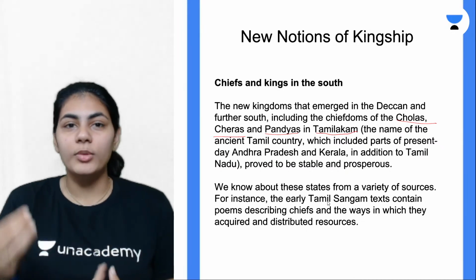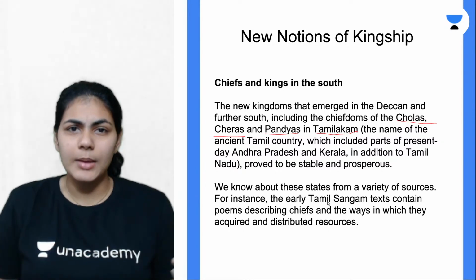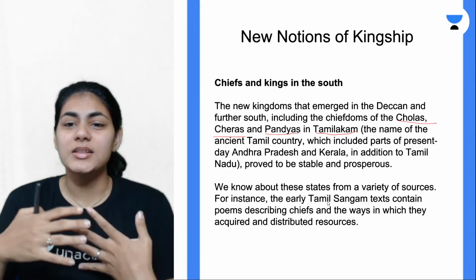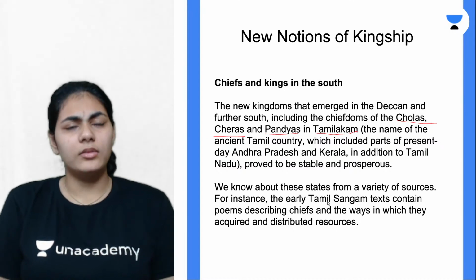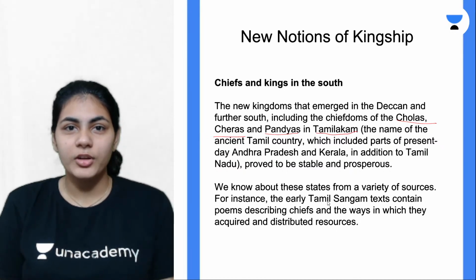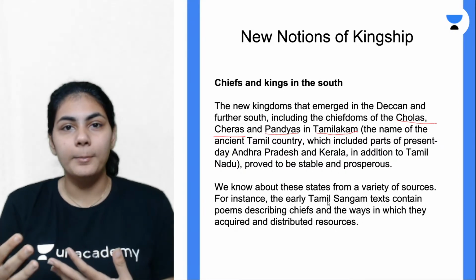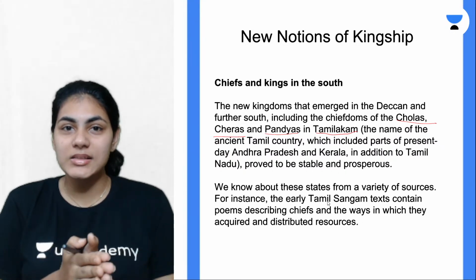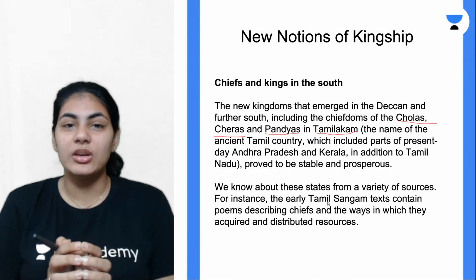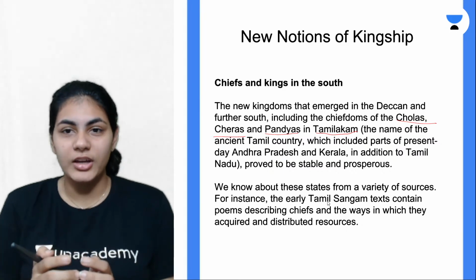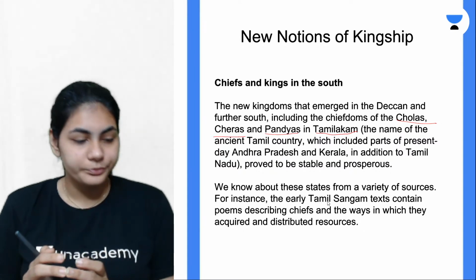These are not written by just one or two persons. There are n number of authors, like Alvars, Nainars, and even before them, so many authors who wrote something which they felt like, right? And if it was important enough, later all of those important works were compiled into what is today called the Sangam texts. Very, very important. They give us a lot of information about the southern part of the Indian subcontinent, so they are the major source for us.